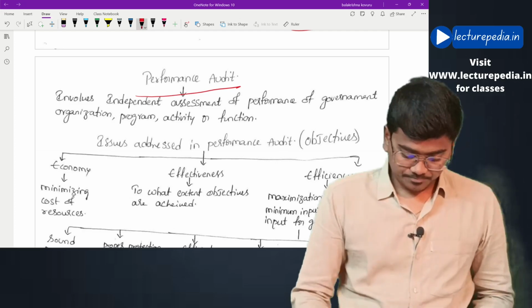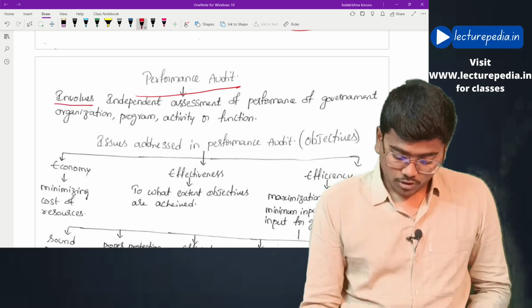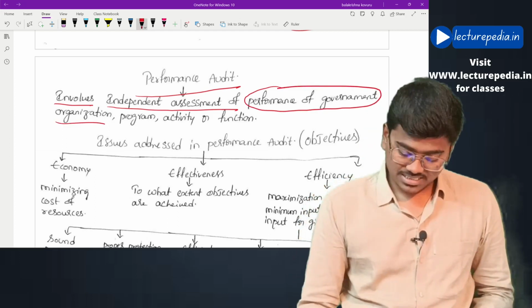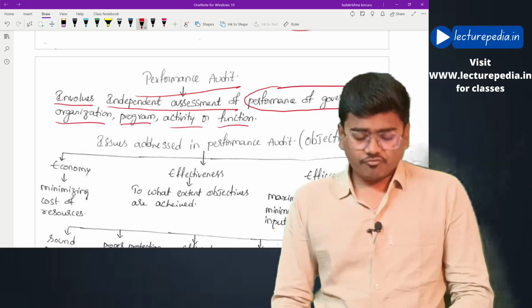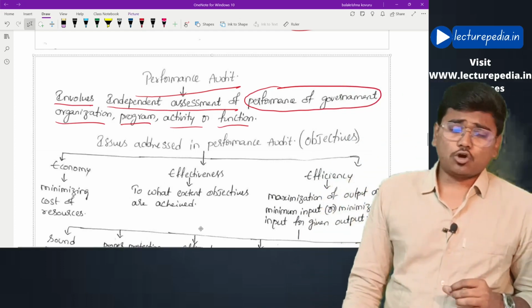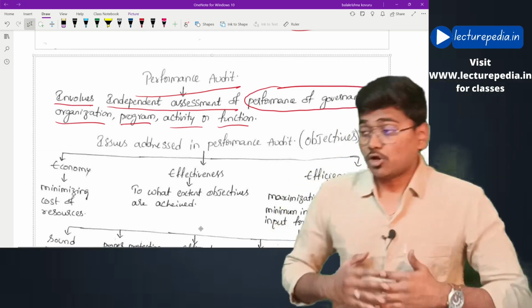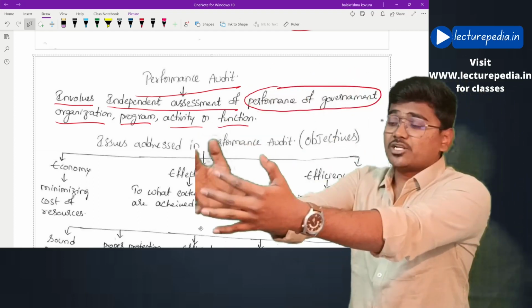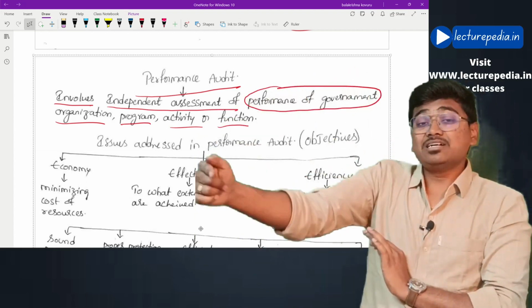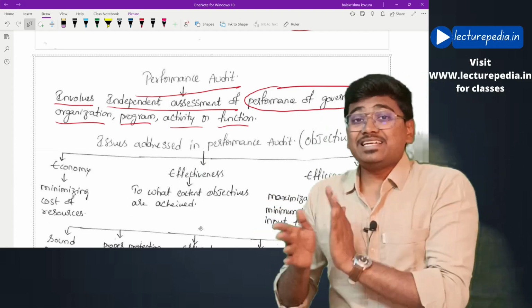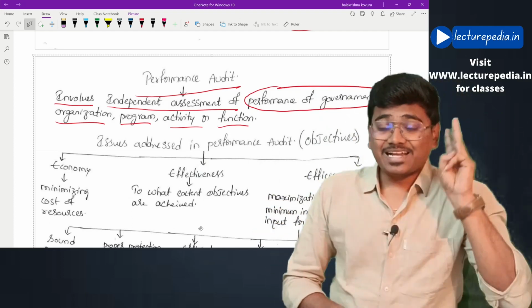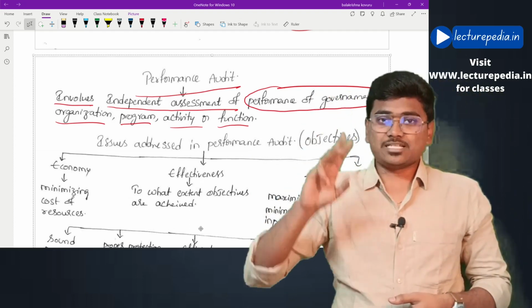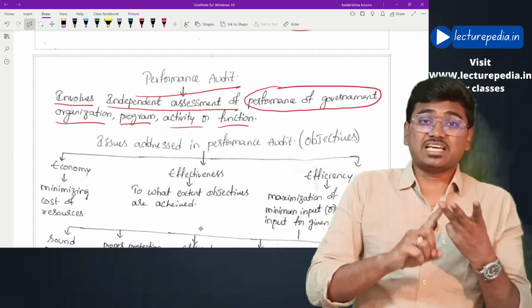Performance audit. Now, performance audit involves independent assessment of performance of government, organization, program, activity or function. In case of performance audit, auditor will assess what is the performance of a particular program or a particular organization. On which criteria will he assess? There are 3 criteria to assess performance. These are the 3 E's: economy, efficiency, effectiveness.